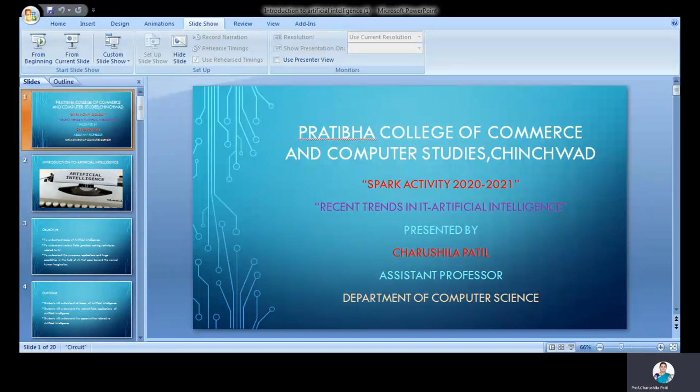Then from 2012 up to now, Google is doing research in the artificial intelligence field and developing different robots. The Google Assistant is an example, then Siri, Alexa, Amazon Echo.